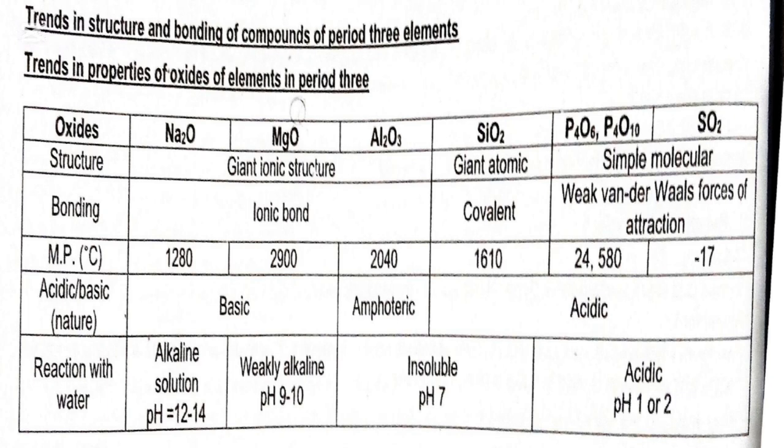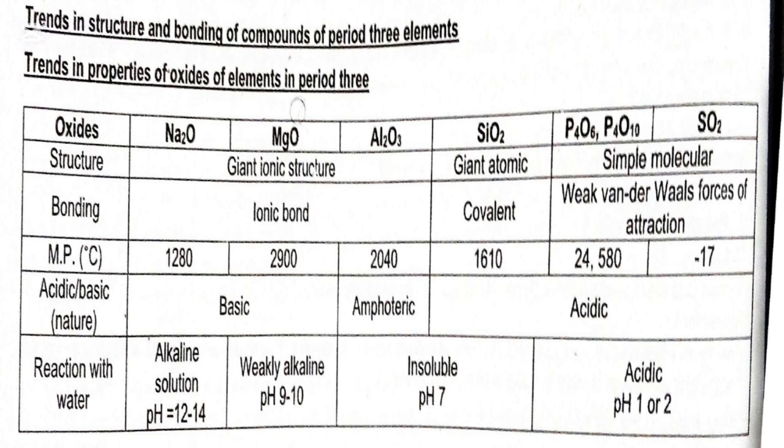Finally, their reaction with water. Sodium oxide forms an alkaline solution of pH 12 to 14. Magnesium oxide reacts with water to form a weakly alkaline solution of pH 9 to 10.